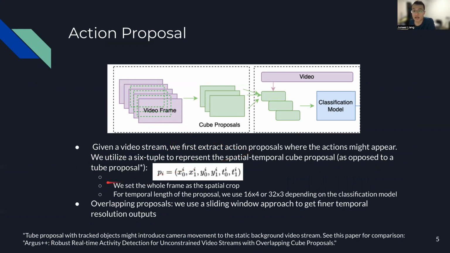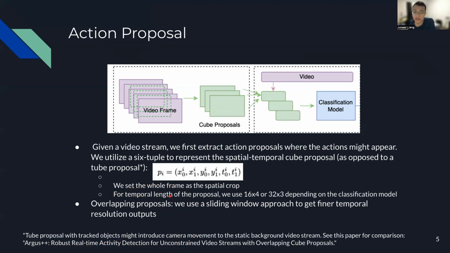The cube proposal is defined by the two-dimensional spatial coordinates and the start and end time, T0 and T1. The tube proposal with tracked objects may introduce arbitrary camera movement relative to the static background, which might impact the performance of the recognition model. You can refer to the paper below for a comparison between the two proposal designs.